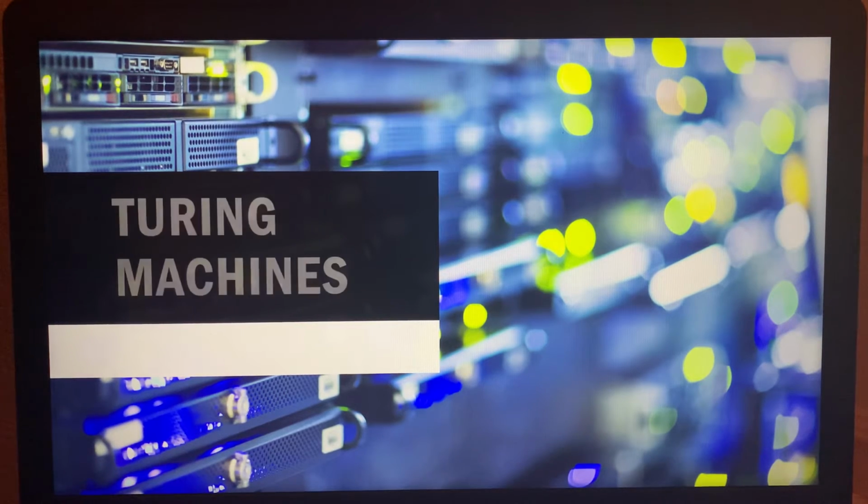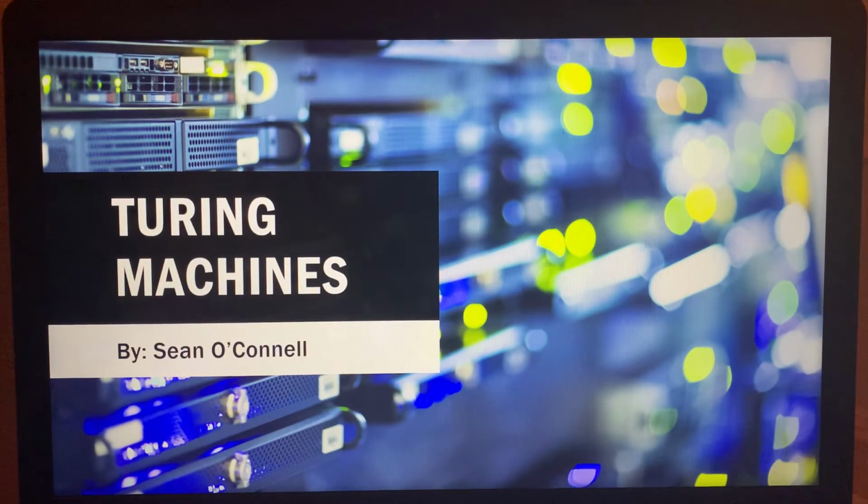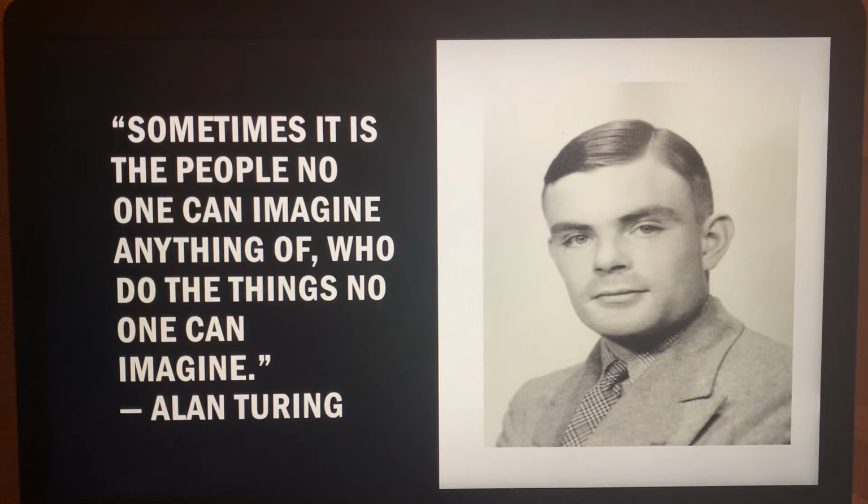My project is over Turing machines. Sometimes it is the people no one can imagine anything of who do the things that no one can imagine. Alan Turing, who is the inventor of Turing machines.